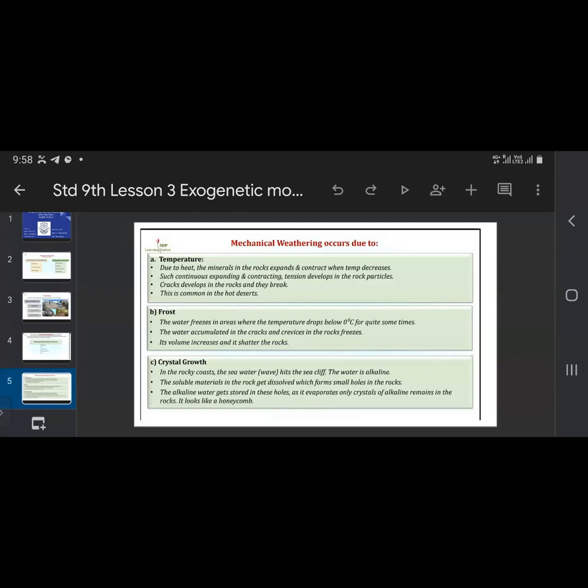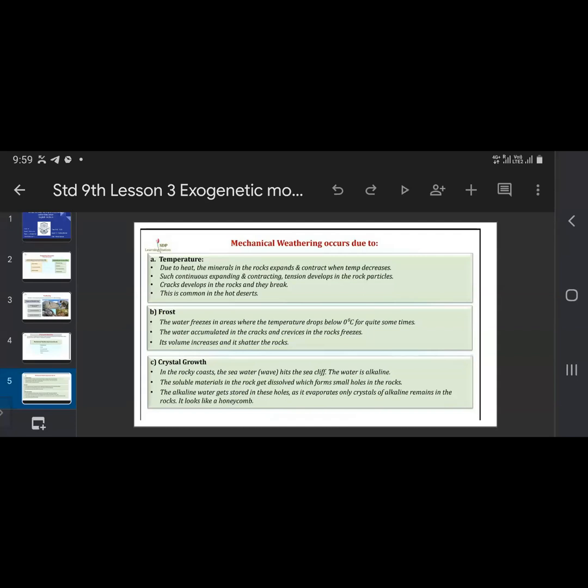This procedure is continuous, every day it is happening. So tension is developed in the rock particles, and as a result, cracks develop in the rocks and they are broken. This is common in the hot desert. It is very common in hot deserts that because of temperature, the rocks are getting broken.